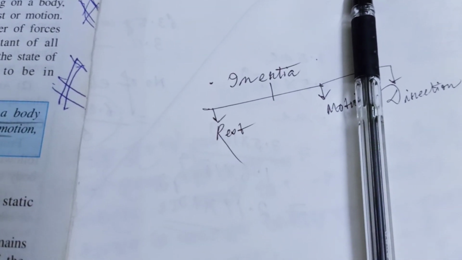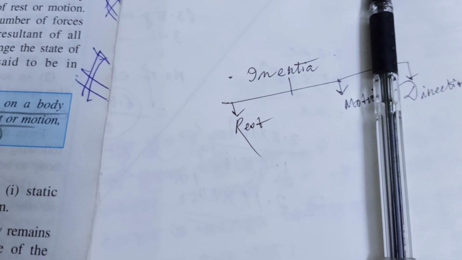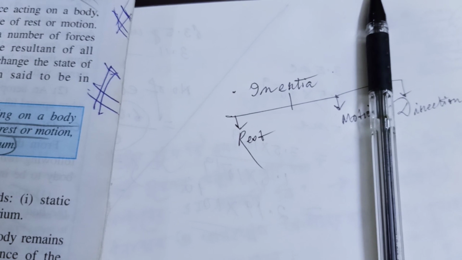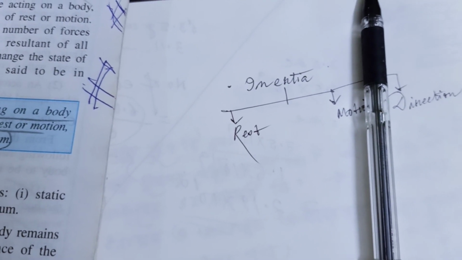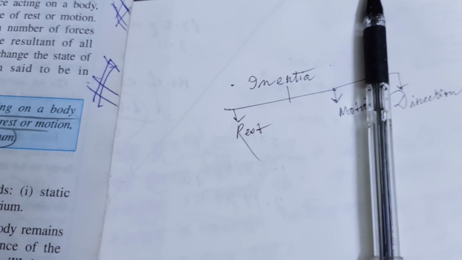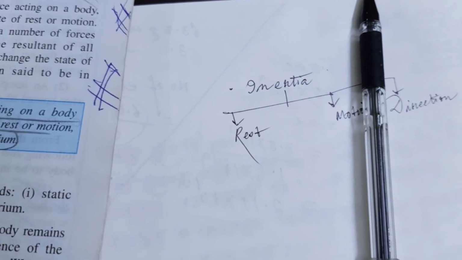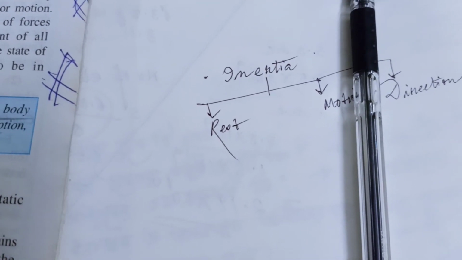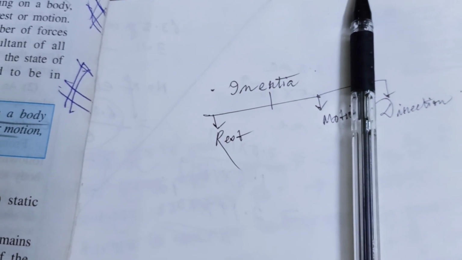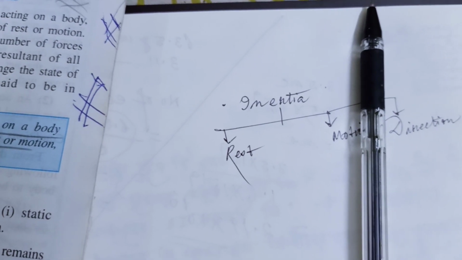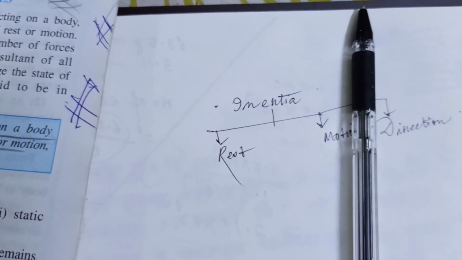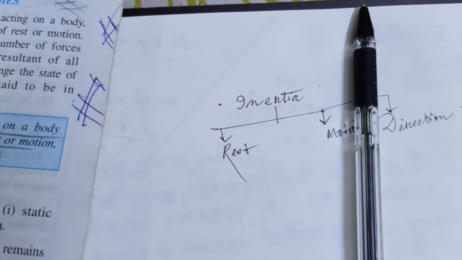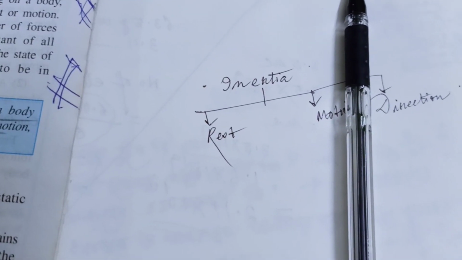If your friend is on a platform, you see that the train is moving, but within a particular compartment, the passengers waiting for the next station see that every passenger in that compartment is at rest. So rest and motion are two relative concepts.